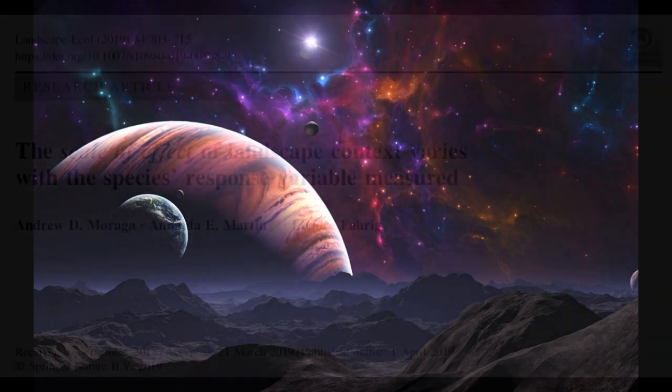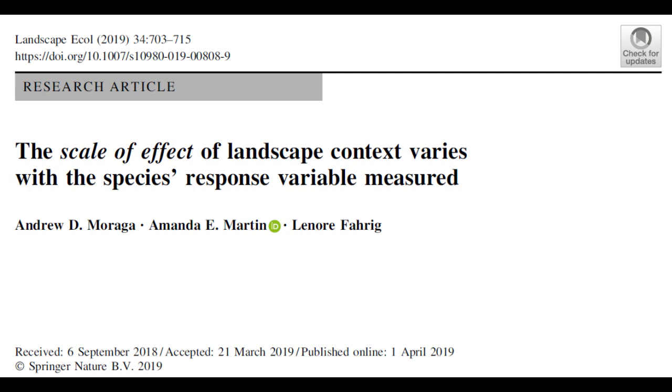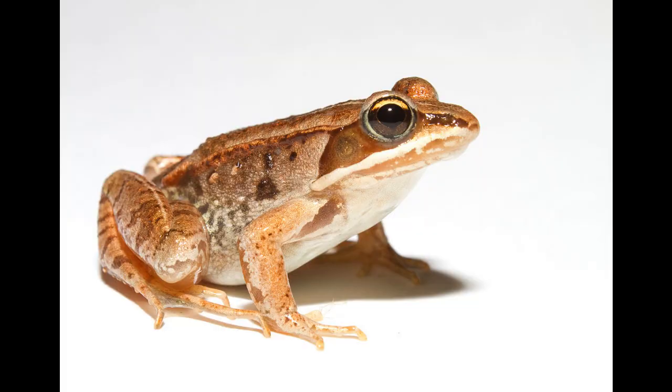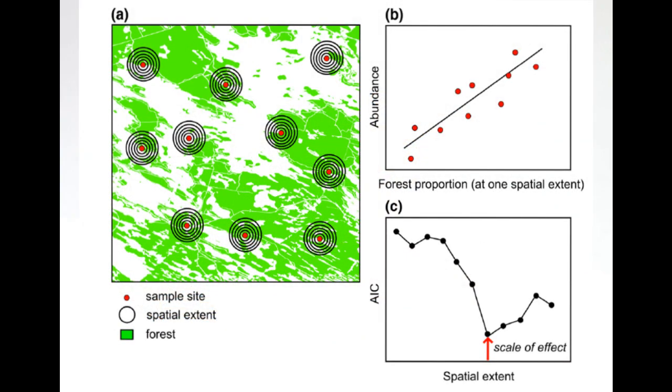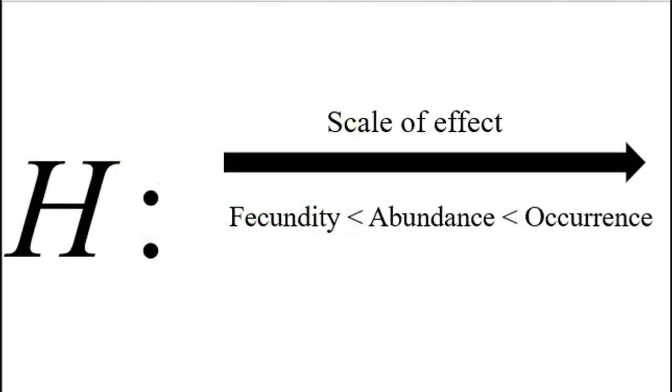For example, in a study conducted by Moraga et al. 2019, researchers tested whether the scale of effect would change for the response variables of fecundity, abundance, and occurrence of wood frogs. Two landscape variables, road density and the proportion of forested habitat, were used to assess the relationship between the species response and landscape variables at multiple spatial extents. They predicted that the scale of effect would increase from fecundity to abundance and to occurrence.